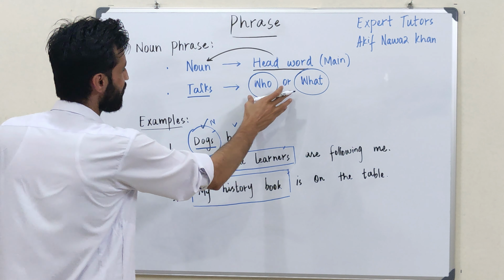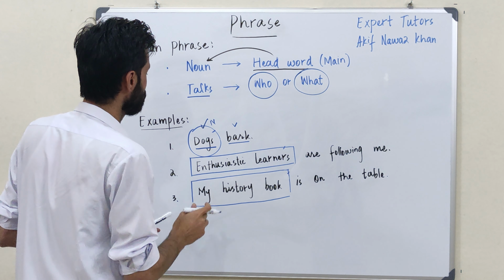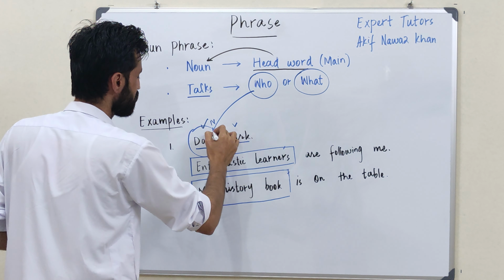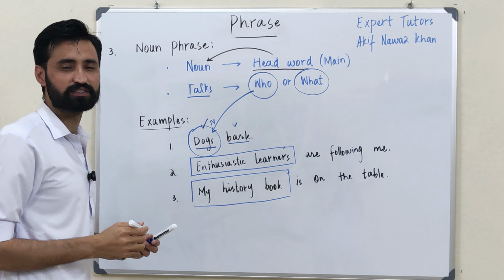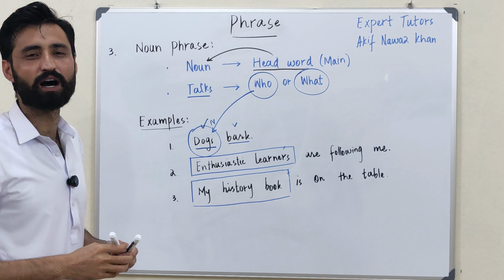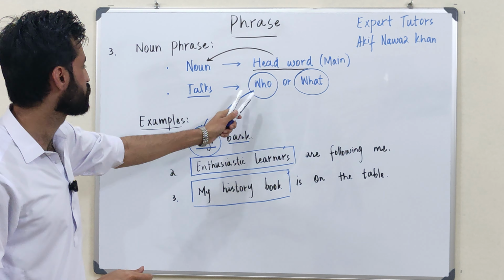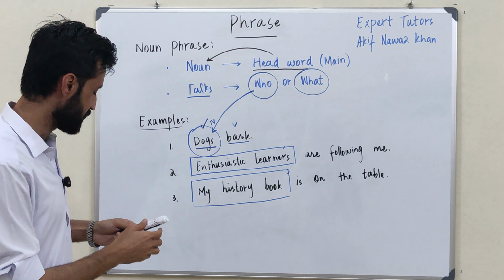Now let's apply the second idea on this example. If I replace dogs with who, who barks, so dogs bark. I can replace this dogs with who, so that is what makes it a noun phrase.